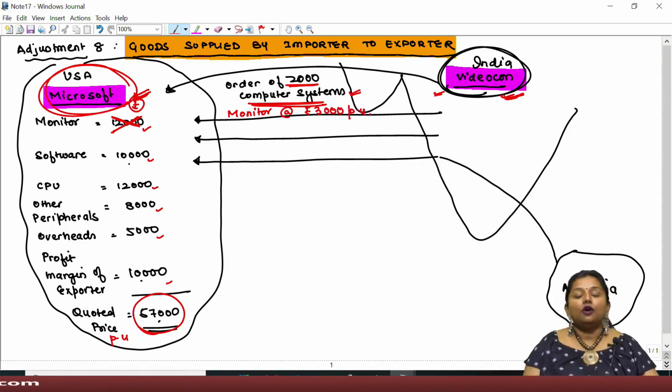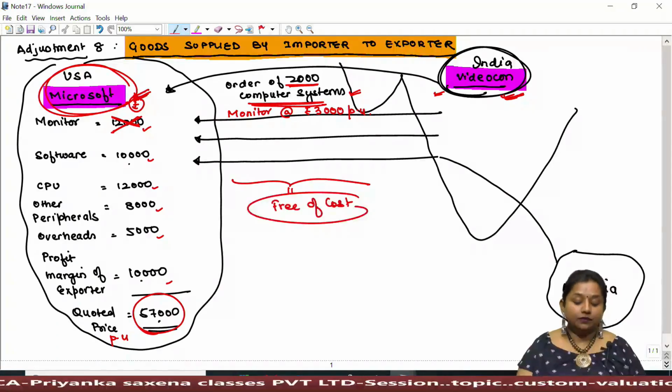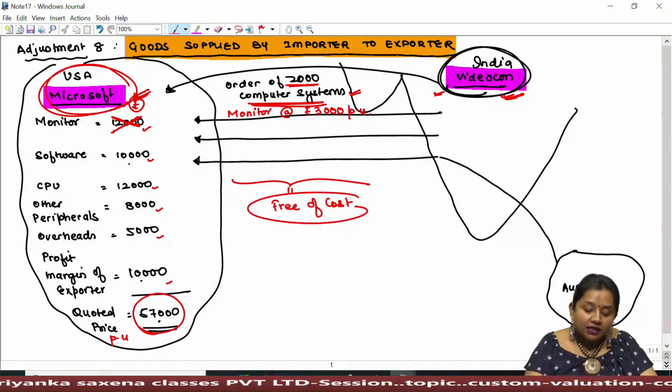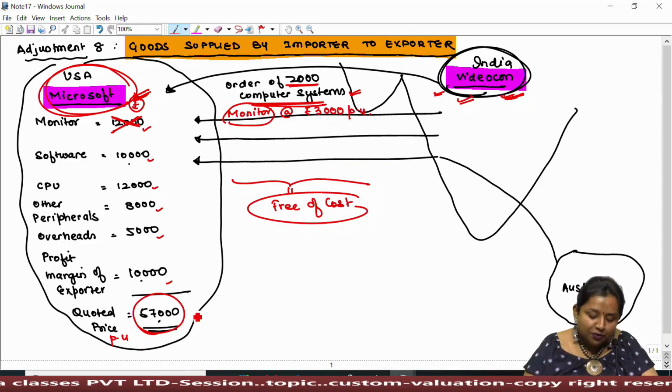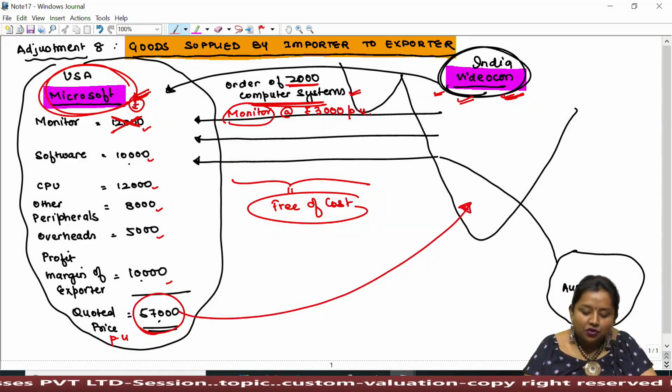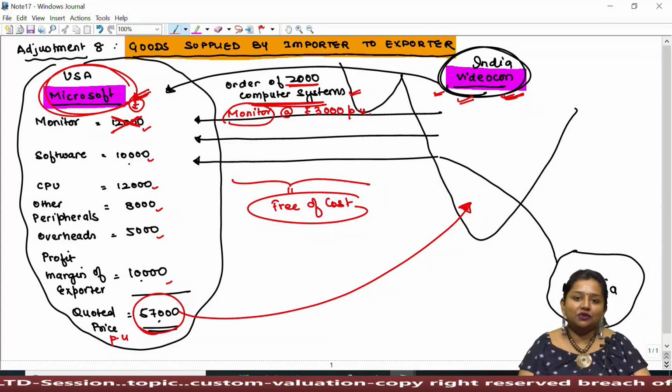That is, for me the cost of the monitor is 3,000 and I'll be supplying it to you free of cost. It's very obvious that Videocon, having the monitor to be installed in a computer system to be received by Videocon itself, won't be charged anything by Microsoft.